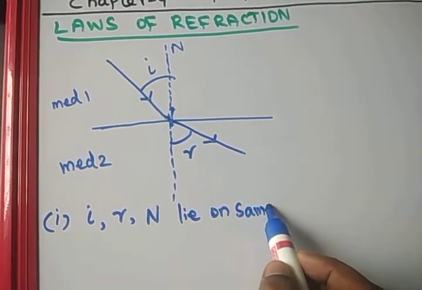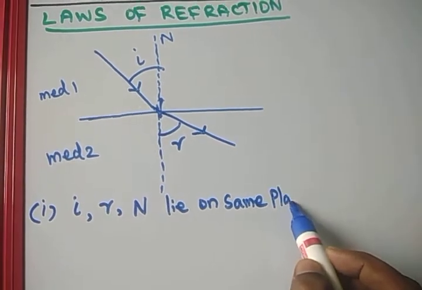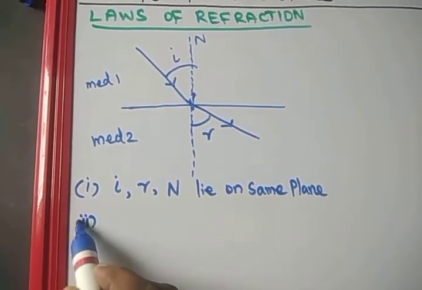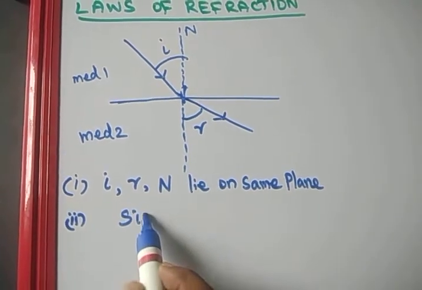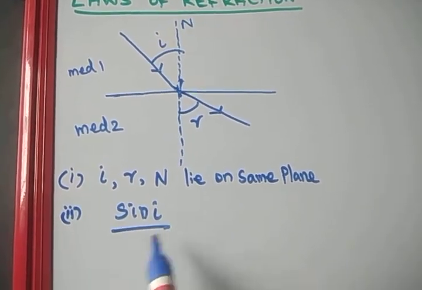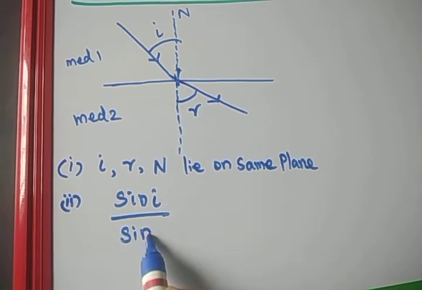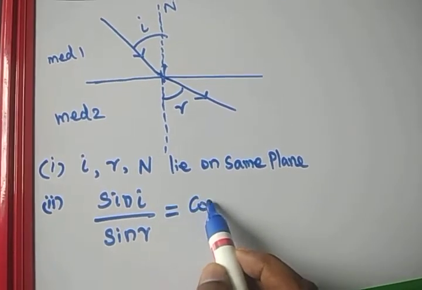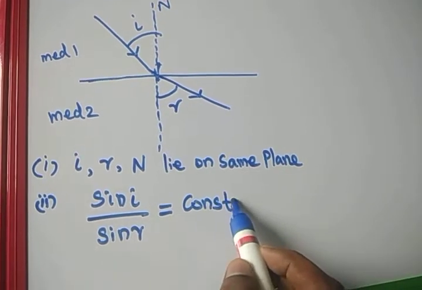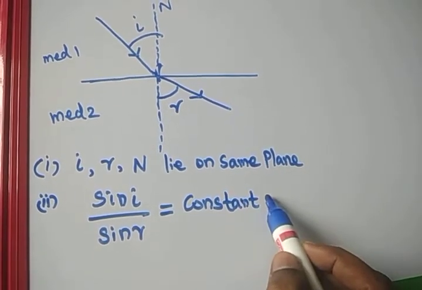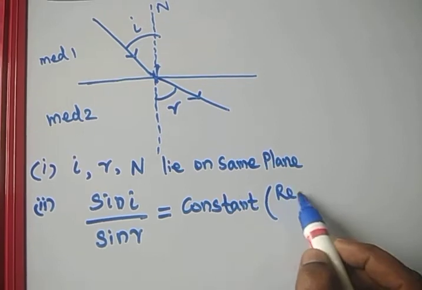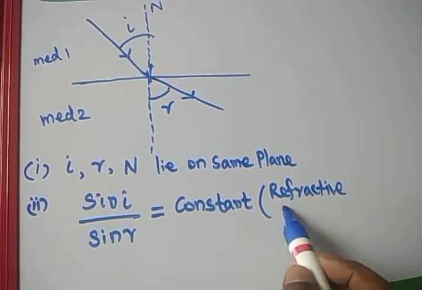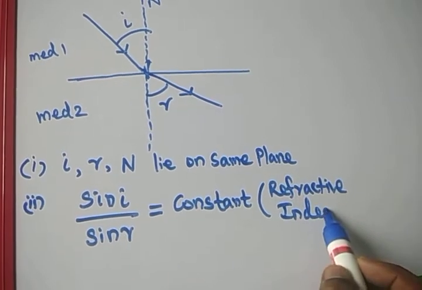Then the second one is that the ratio of the sine of the angle of incidence to the sine of the angle of refraction is equal to a constant. That constant is called the refractive index of the medium.